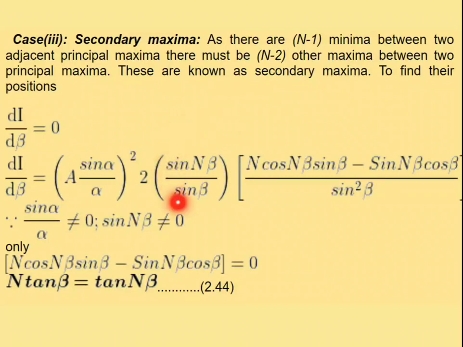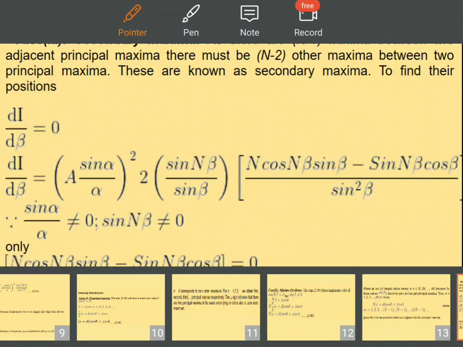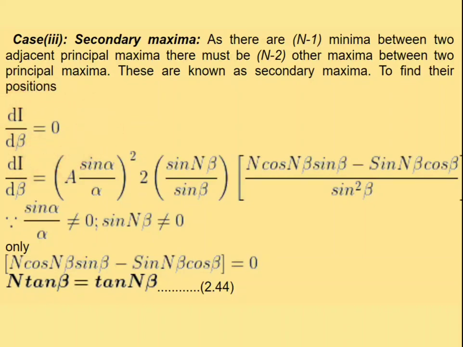So again it is a u by v model, as we know the differentiation of u by v model, that is sin square beta into sin n beta differentiation is n cos n beta, as usual, sin beta minus sin n beta, sin beta differentiation is cos beta. So as the condition of secondary maxima, this differentiation value is equal to 0. If a product of factors is equal to 0, that means any one of the factors is equal to 0. Let us discuss that.